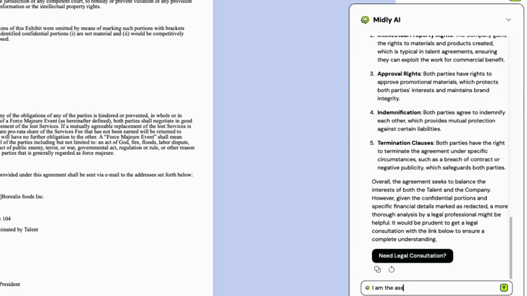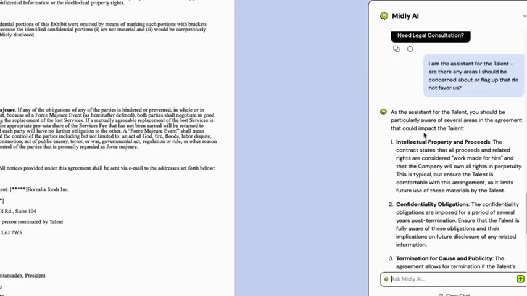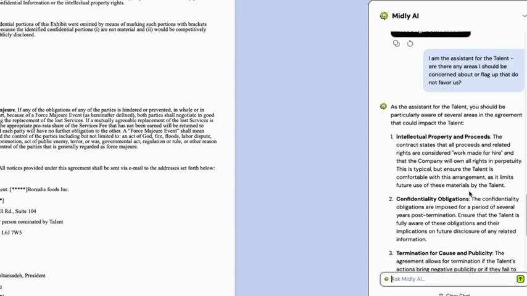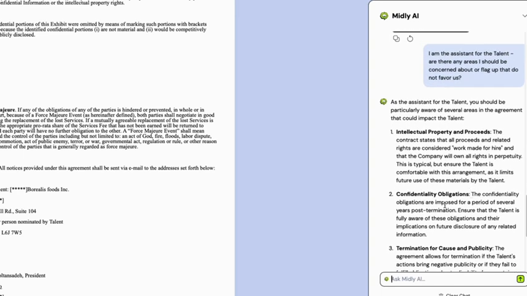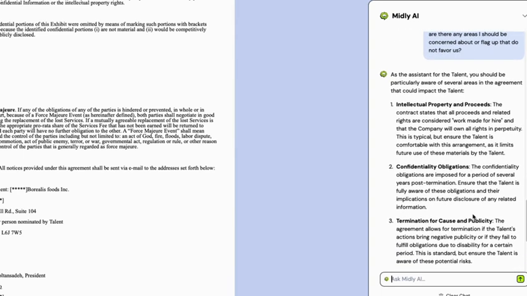Now I tell Midly who I am, the assistant for the talent, and I ask, what should I flag that doesn't favor us? Midly's response is direct. Look closely at the IP clause, confidentiality terms, and how termination is structured. For example, the confidentiality obligations survive for years after the contract ends. That could be a red flag depending on the deal.